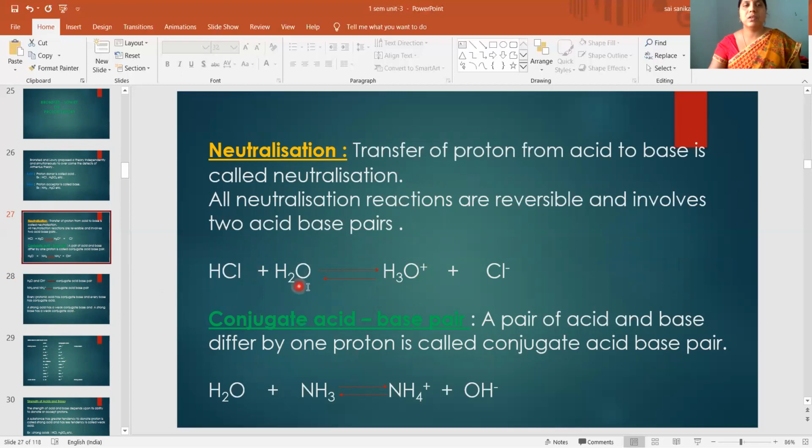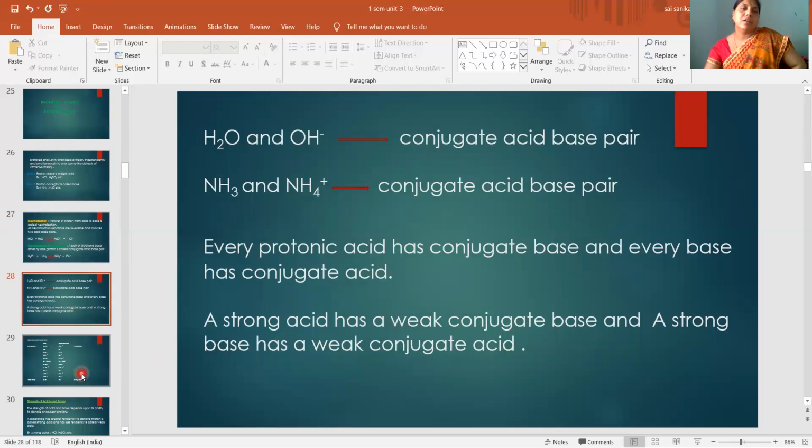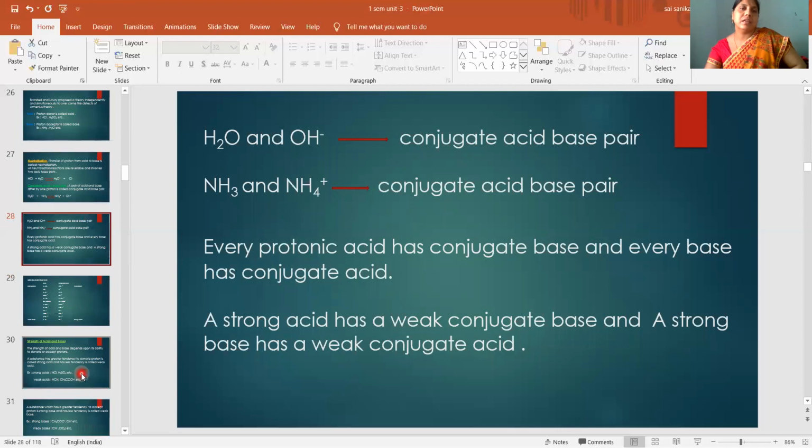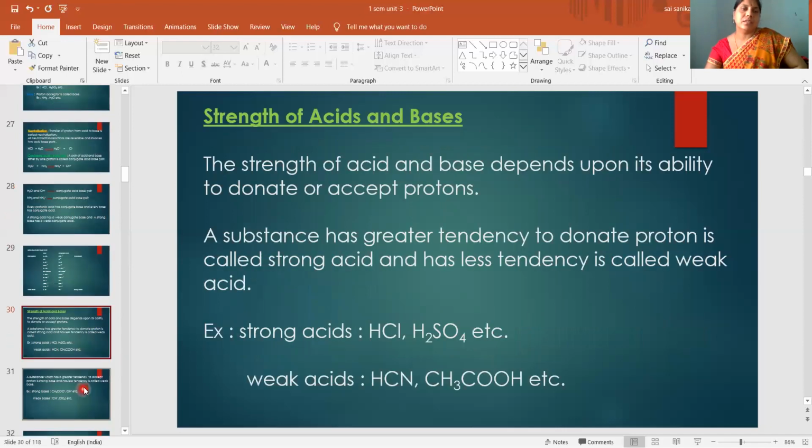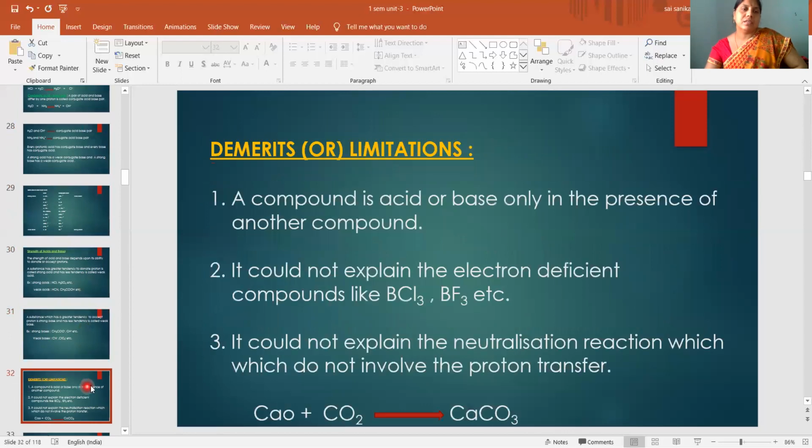When acid is dissolved in water, hydronium ion is forming. That is successfully explained by Bronsted-Lowry theory. So some defects of Arrhenius theory are successfully explained, and even though it explains some points, this theory also has some defects.